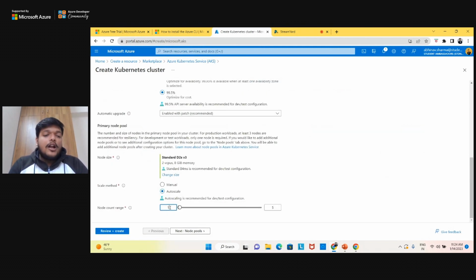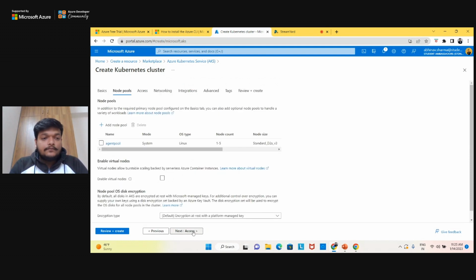Now how many nodes do I want, right? So there are two methods. Either I can auto scale, so whenever the load is more, it can auto scale to 2 to 3 worker nodes. Or I can also do it manually, where it will ask me how many worker nodes I want. So let us keep it on auto scale. We don't want to do scaling on our own.